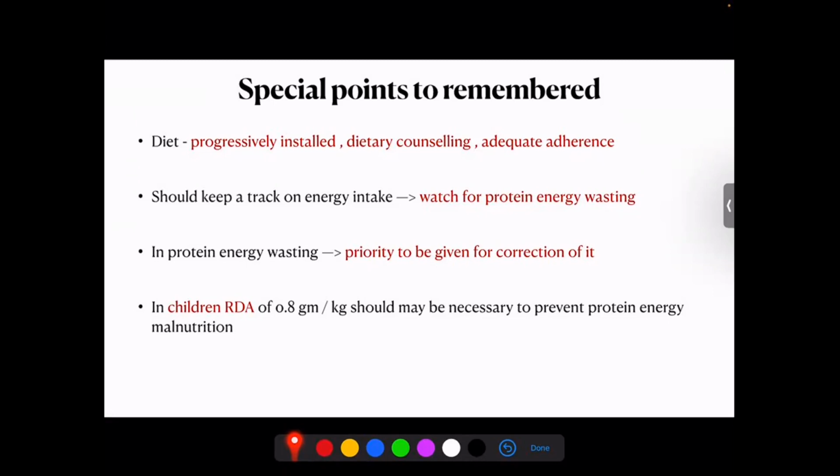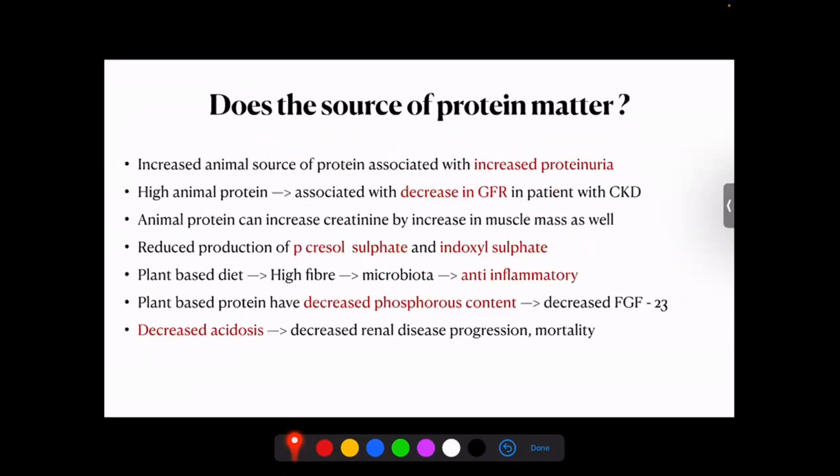So it is very important that when a patient has protein energy wasting, which we have figured out, and that is only possible when we do close monitoring of the patient, priority has to be given for the correction of it. Next, does it apply to children? Definitely not, and Dr. Darshan would probably elaborate on the same. As far as children are concerned, these restrictions don't matter, and we are ideally supposed to give the recommended dietary allowance, because in them there is a chance that early protein energy malnutrition would set in.